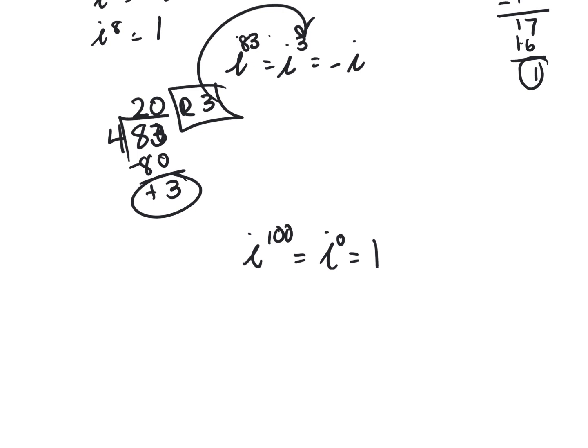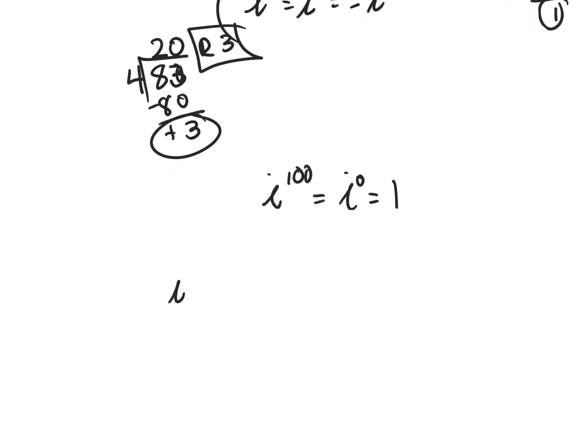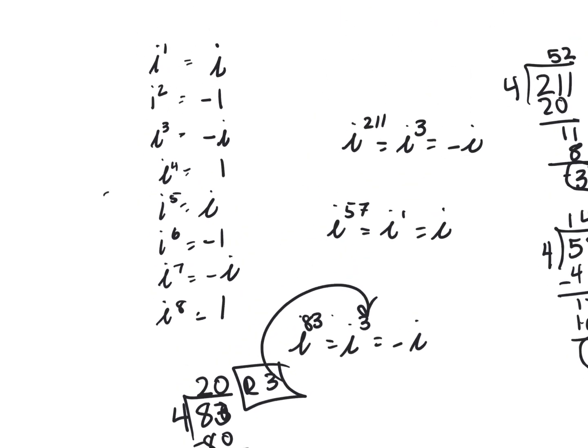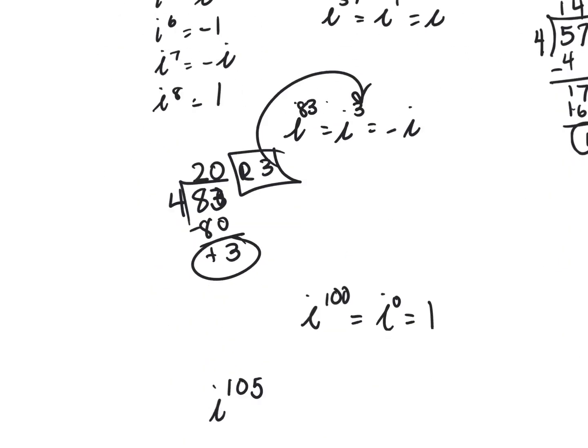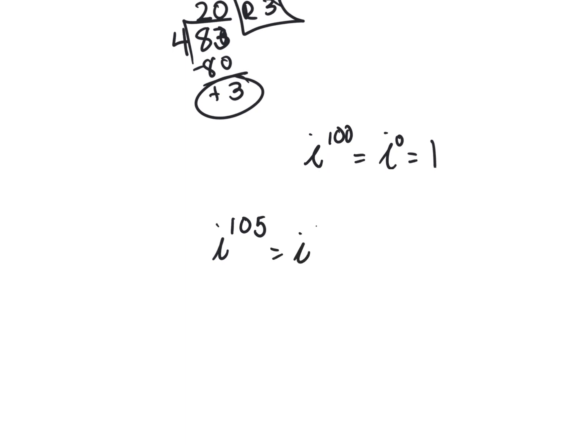All right, let's do another one. i to the 105. When I divide by 4, is the remainder 1? Because this cycle repeats every 4 times, it's just going to be i. It's going to have a remainder of 1, so i to the first power is just i. Because 100 doesn't have a remainder. How do I know it's a remainder of 1? I take 105 divided by 4. This goes in 2 times, 8.